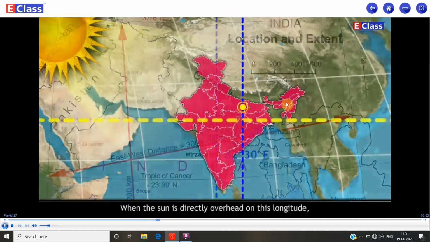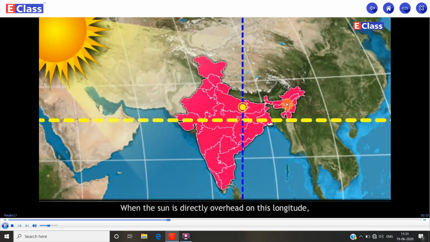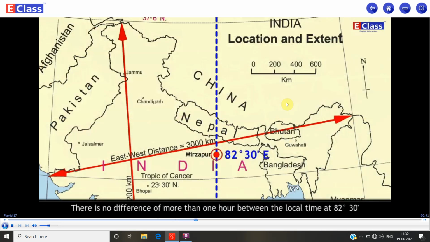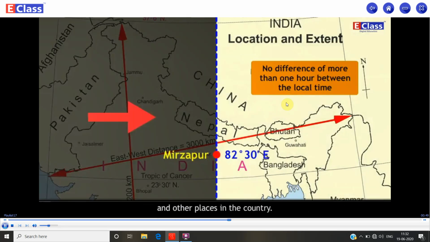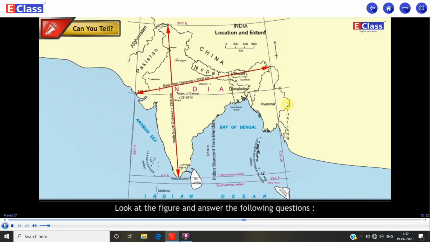When the sun is directly overhead on this longitude, then it is assumed that it is 12 noon everywhere in India. There is no difference of more than 1 hour between the local time at 82 degree 30 minute and other places in the country. Can you tell? Look at the figure and answer the following questions.